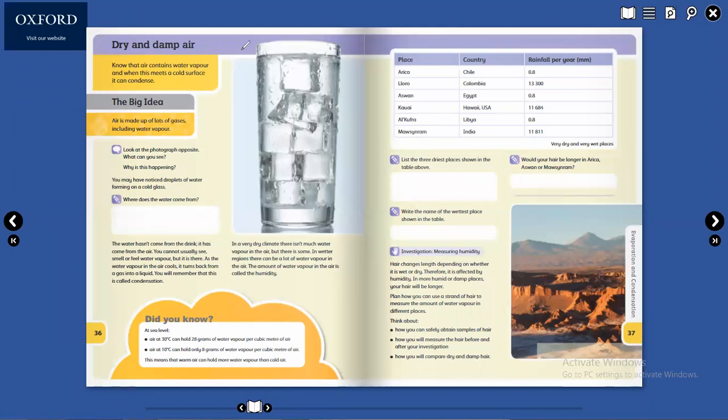So here we will write for this question. Look at the photograph opposite. What can you see?